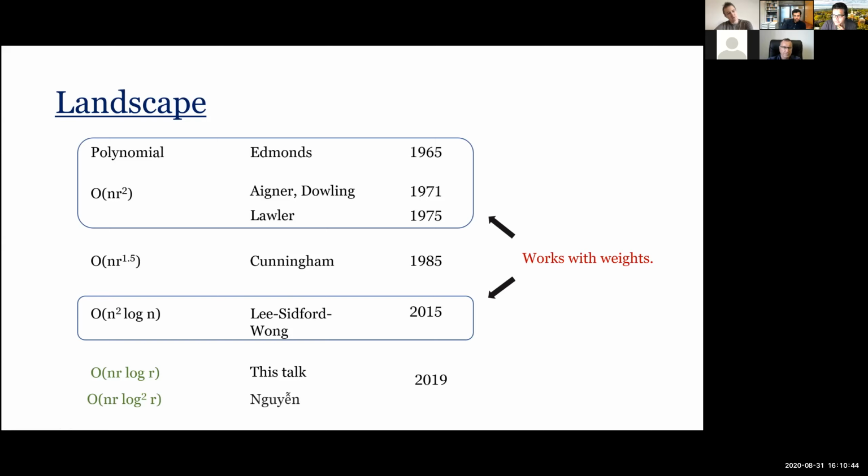So I'm going to try to find a subset which has the maximum cardinality. One could look at the weighted version of the problem, where every element has a weight, and I want to pick a common independent set with the largest weight. We don't know anything better than, I think, order n r squared. That's still the best algorithm, or n squared, which is the Lee, Sidford, Wong algorithm. Cunningham's algorithms don't work for the weighted version.